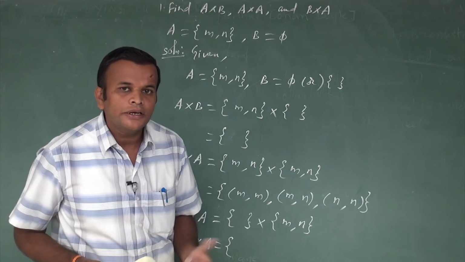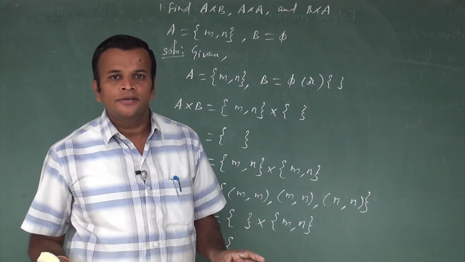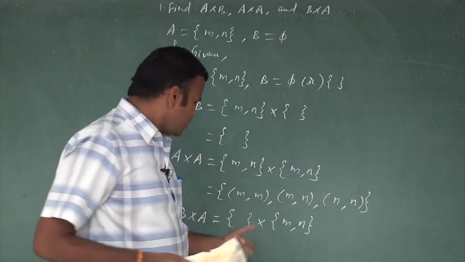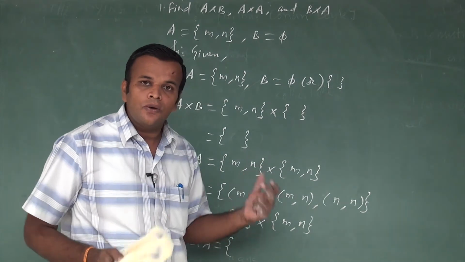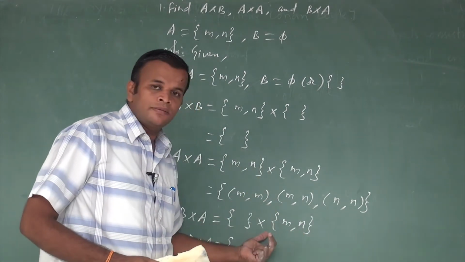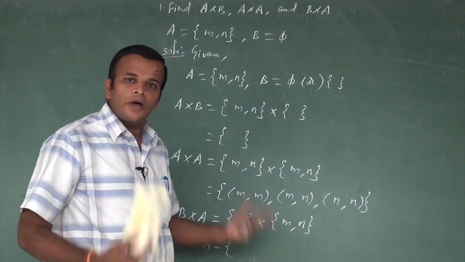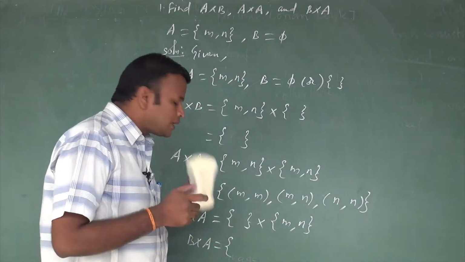What is the value of B cross A? The value of B cross A is an empty set. What is the reason? Here the first set B is an empty set, so there is no element in the first set, though there are elements in the second set. So we can't write an ordered pair, because the first one is an empty set.